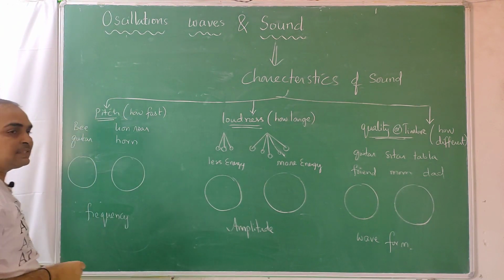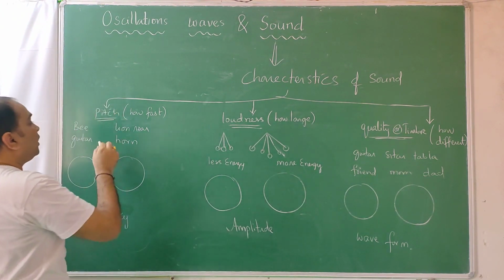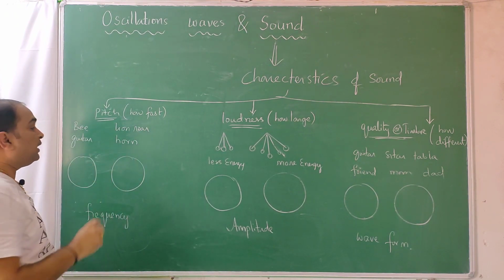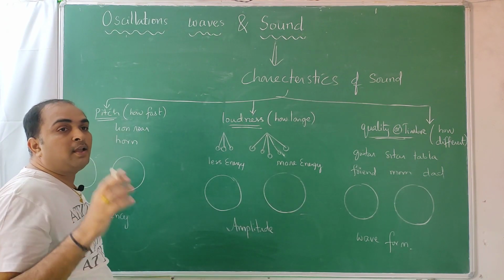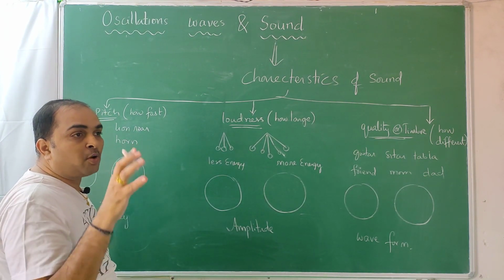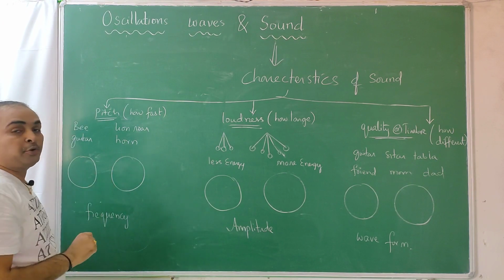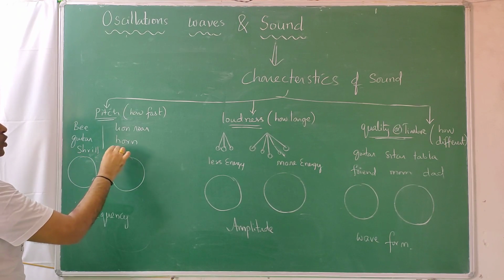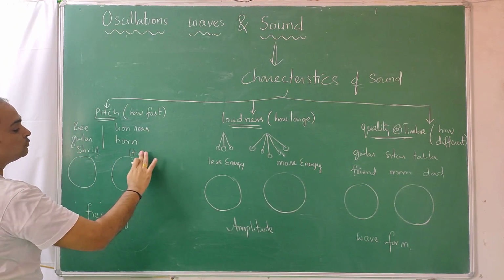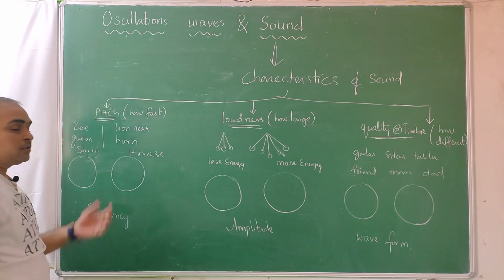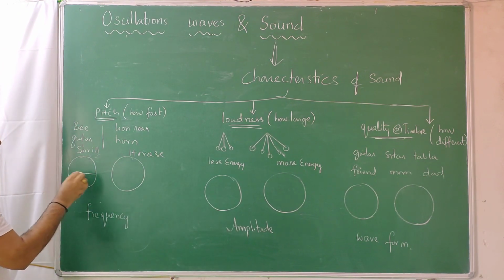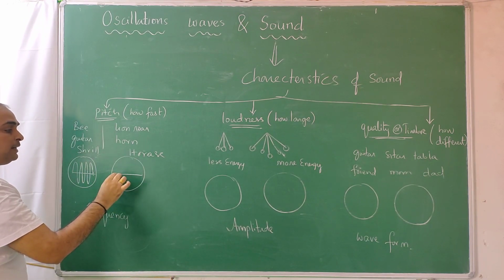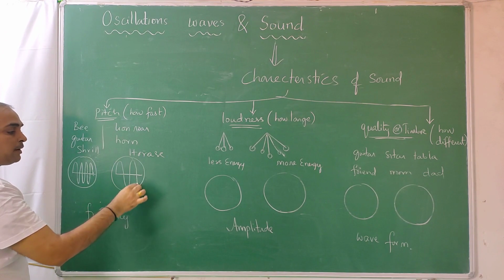If you see a bee vibrating, it creates a buzzing sound, and a lion creates a roar, there is a difference. Similarly, a guitar produces one kind of sound, and a horn, in olden days in autos, used to go pow pow like that. These are called shrill voices, and these are called hoarse. Shrill voices mean within a given time more vibrations happen. Hoarse voices mean within a given time fewer vibrations happen.